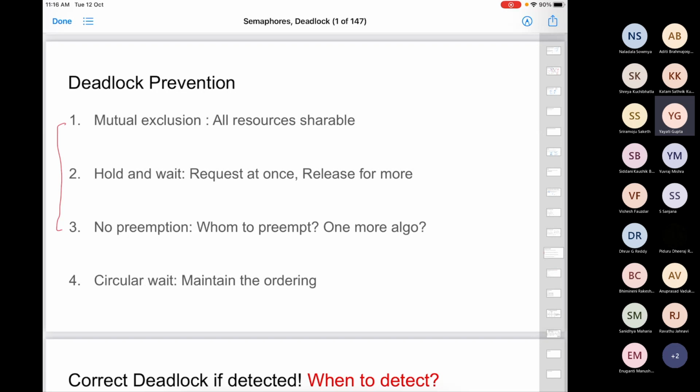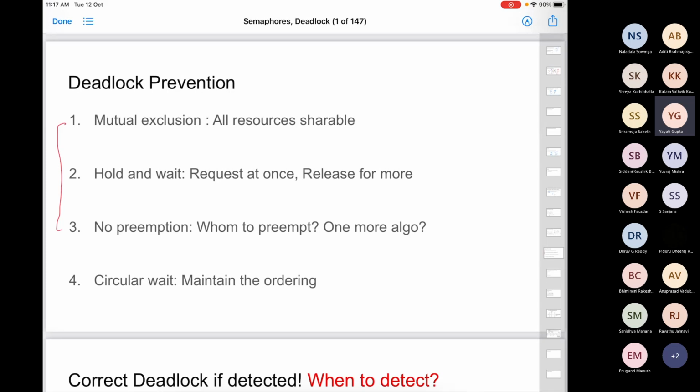It again comes back to the application programmer. He has now written a code, and now he's trying to make this last condition false, and the last condition is circular wait. So how do you ensure that a circular wait does not happen? You can do that by imposing an ordering on your resources.